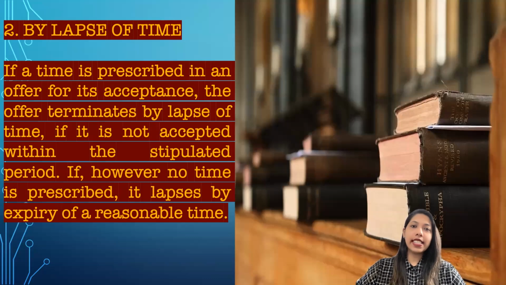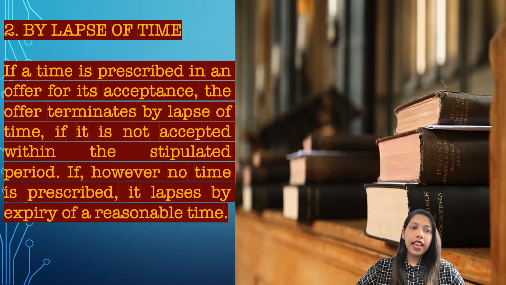And the second one is by lapse of time. For example, I am the offeror and I have given an offer to the offeree, to you. And I have clearly specified that you have to communicate your acceptance within 10 days. I have stipulated a time period of 10 days. Now, after the 10th day, that means on the 11th day, there is no offer for you to accept. So the offer will automatically lapse after the period of time. The offer comes to an end.